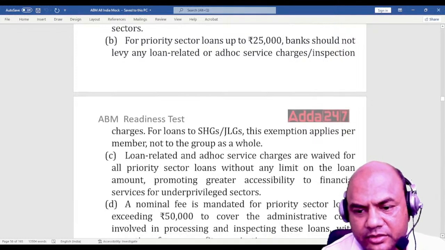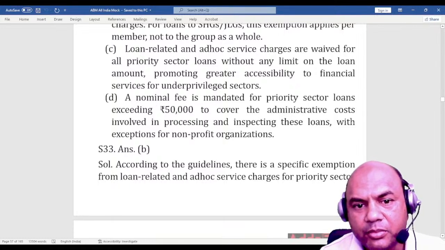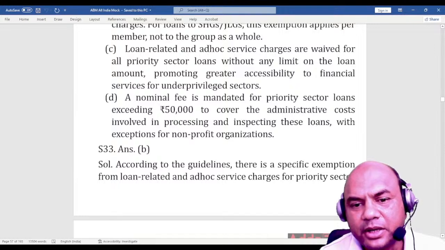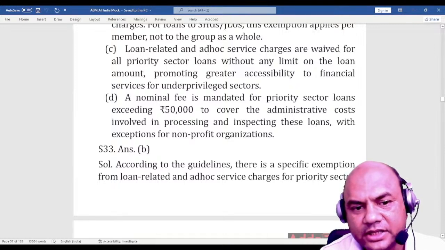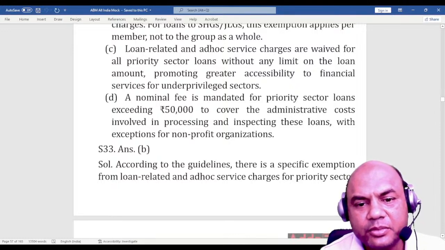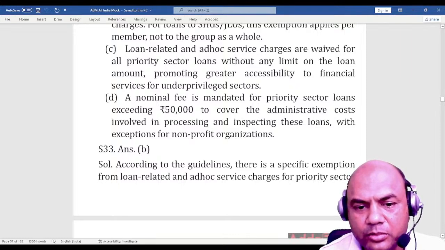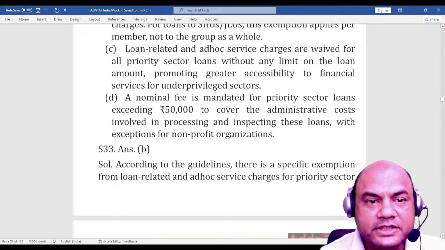Okay, next one. Loan related and ad hoc service charges are waived for all priority sector loans without any limit on the loan amount, promoting greater accessibility to financial services for the underprivileged. And a nominal fee is mandated for priority sector loans exceeding rupees 50,000 to cover the administrative cost involved in processing and inspecting these loans, with the exception of non-profits. So the answer is B. What is the answer? B.